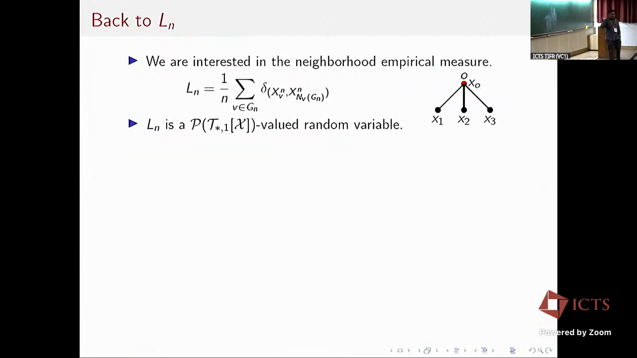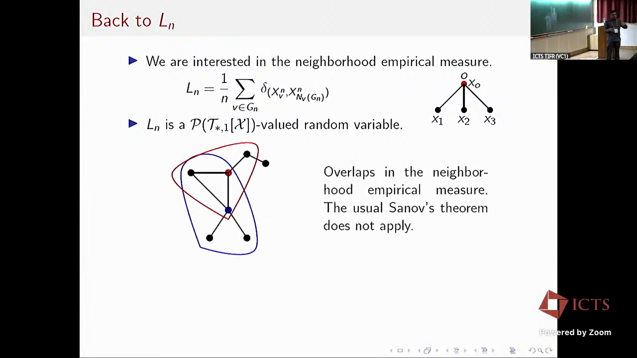Okay, so that's about the simpler object Ln0. So now, if we look at our object of interest, which is the neighborhood empirical measure Ln, recall that this is a random variable taking values in the space of probability measures on T star 1. Although the vertex marks of my graph are independent, the random variables involved in the definition of my Ln are no longer independent because of the underlying graph structure.